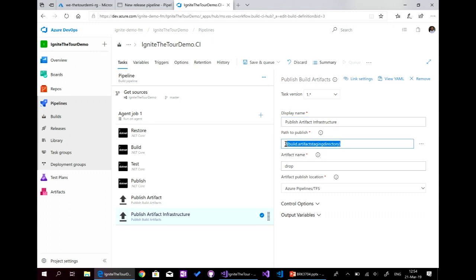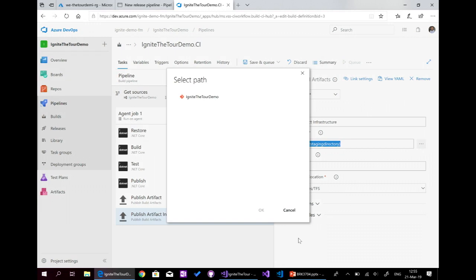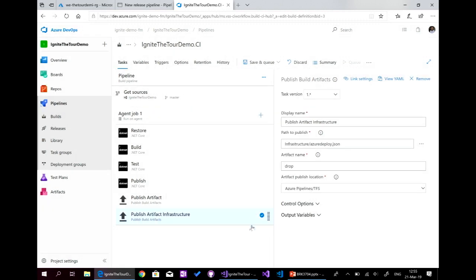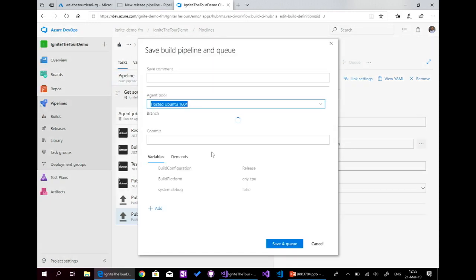And here, I will not publish the result of the steps done before on the .NET project, but I will just publish directly the file that I created here, Azure deploy.json. And I'll put it in a folder called infrastructure. And I'll say save